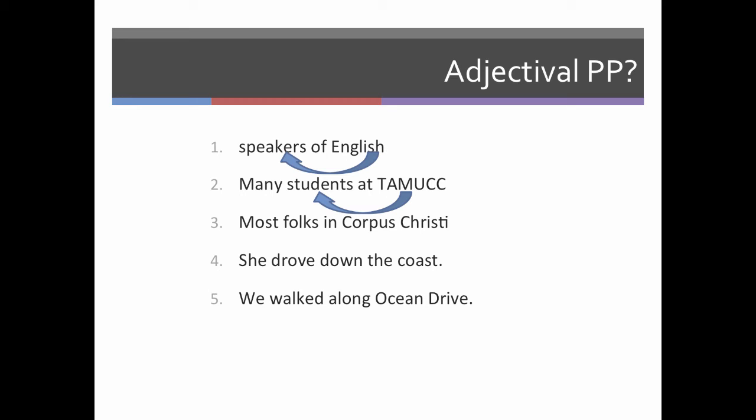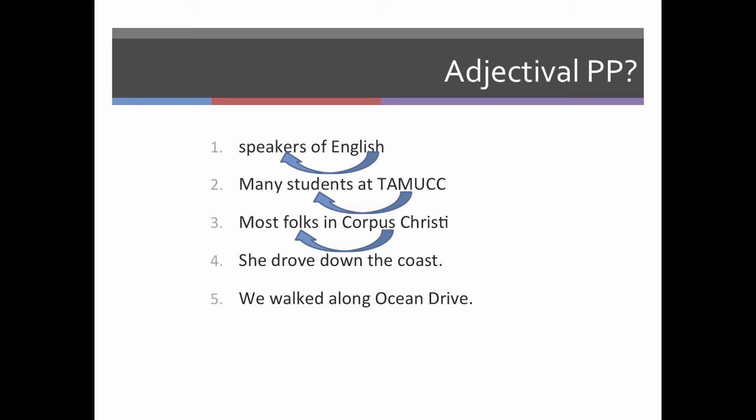Number 3, most folks in Corpus Christi. Which folks are you talking about? Are you talking about folks in San Antonio, in Houston, in Austin? No, you're talking about those in Corpus Christi. So again, this is an adjectival.